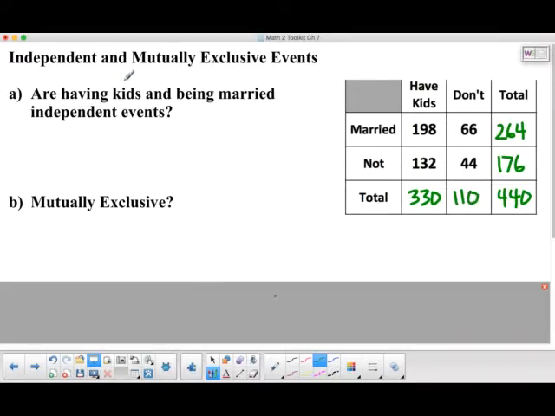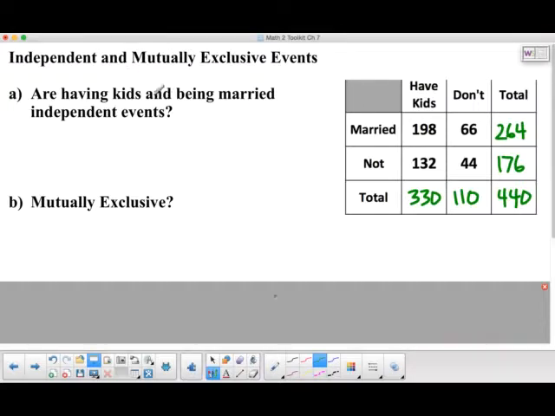So let's first look at these ideas of what we call independent events. First of all, what is an independent event? It's when one event does not affect the probability of another one happening. For instance, if you were to flip a coin and get heads, that's not going to affect what's going to happen the next time you flip a coin. You're equally likely as you were before to get a head or a tail. Same thing with rolling a die. If I roll a die and get a 5, it doesn't really change the chance of what's going to happen the next time I roll the die, because each die roll is an independent event.